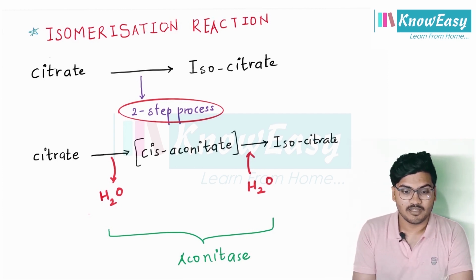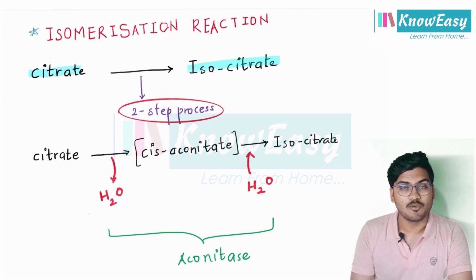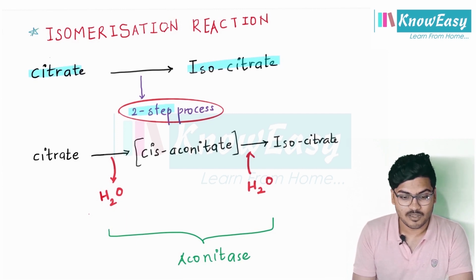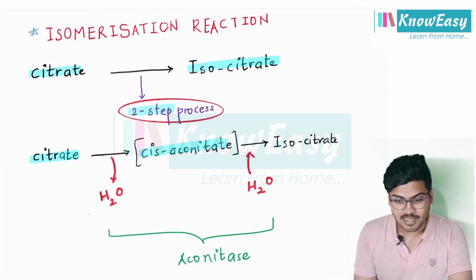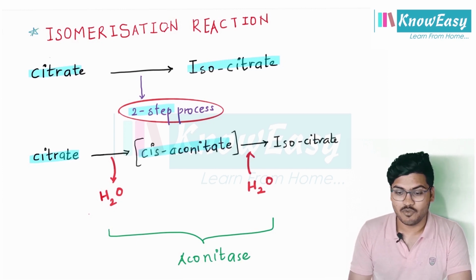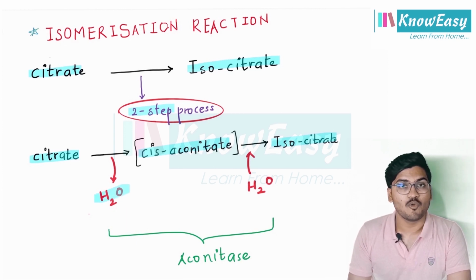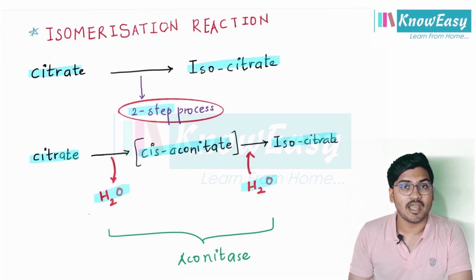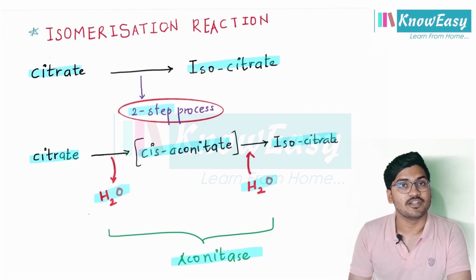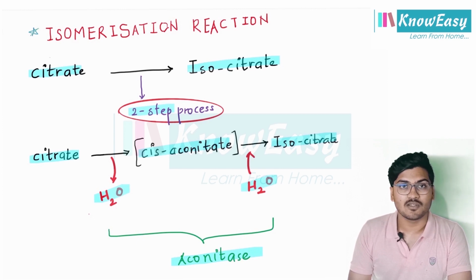Please note here that conversion of citrate into isocitrate involves 2 steps. So this is a 2 steps process. In the first step, citrate is converted to cis-aconitate and then cis-aconitate will be converted to isocitrate. So in the first reaction, there is removal of water and then in the second reaction, there is addition of water and both the reactions are catalyzed by enzyme aconitase. This is a single reaction having 2 steps and both steps are catalyzed by enzyme aconitase.